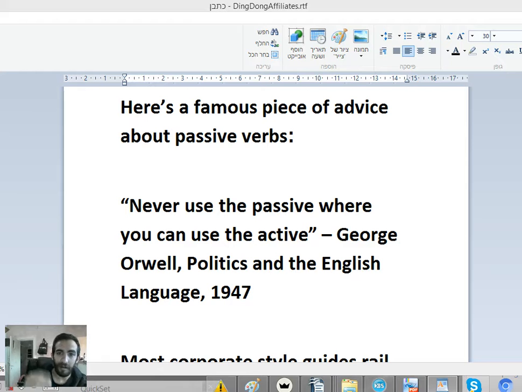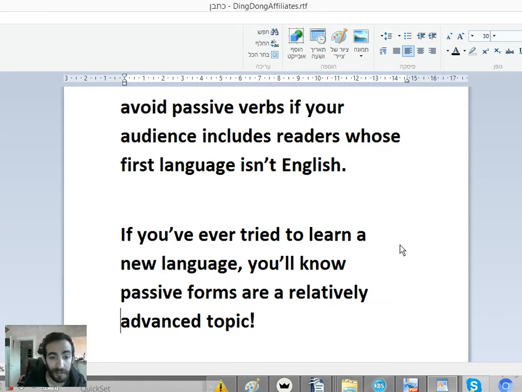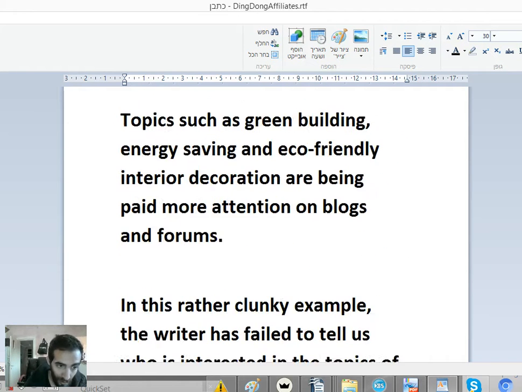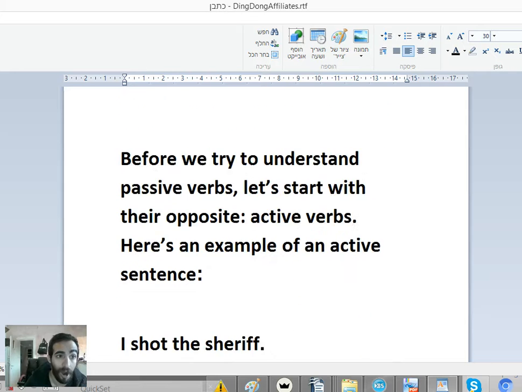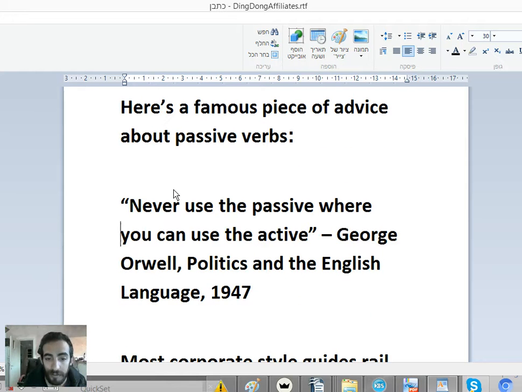Okay, now today we're going to talk about passive verbs and why readers don't like passive verbs. Here's a famous piece of advice about passive verbs. "Never use the passive where you can use the active." George Orwell, Politics and the English Language. Okay, never use, blah blah blah.